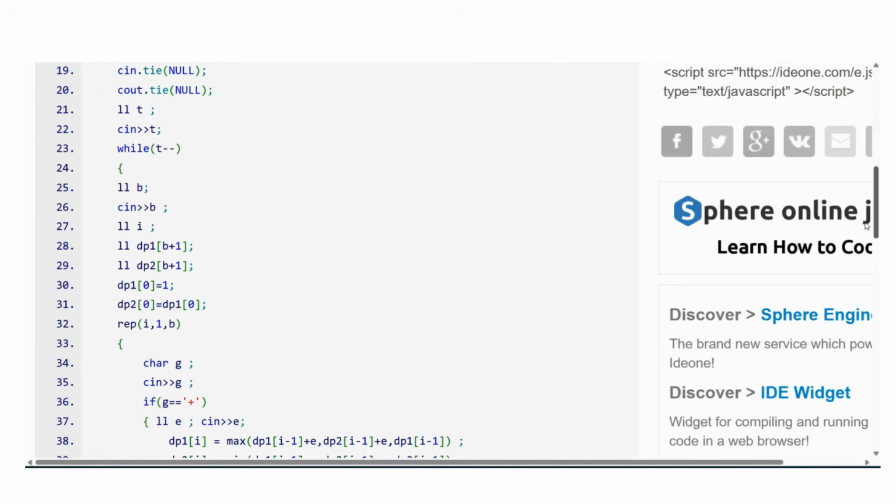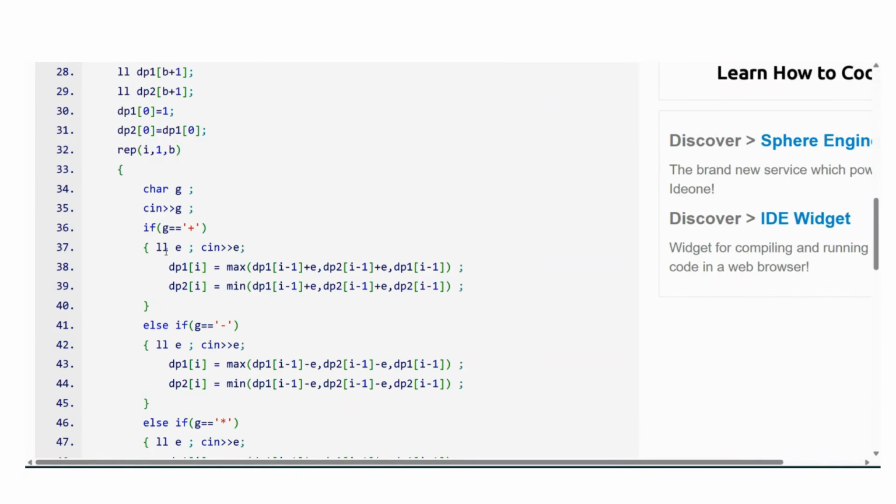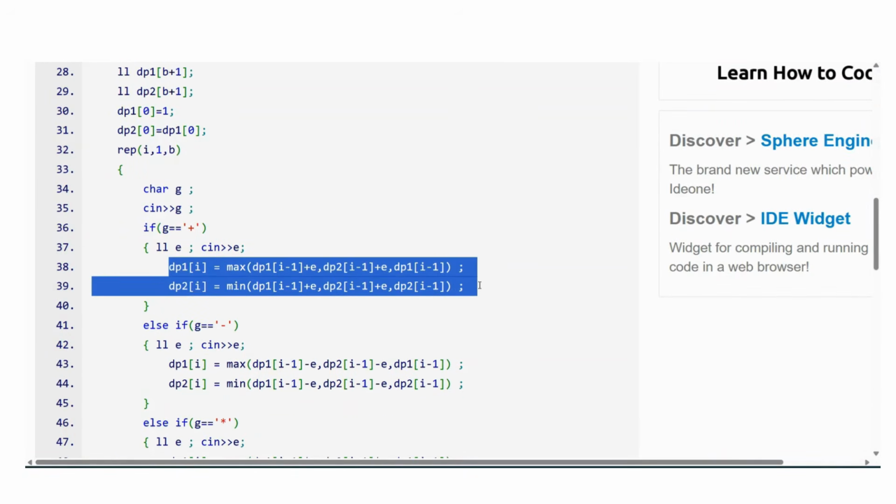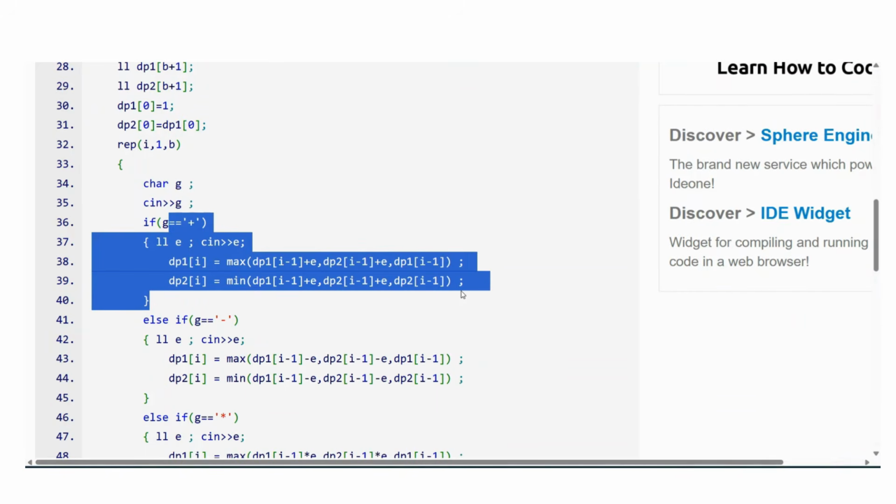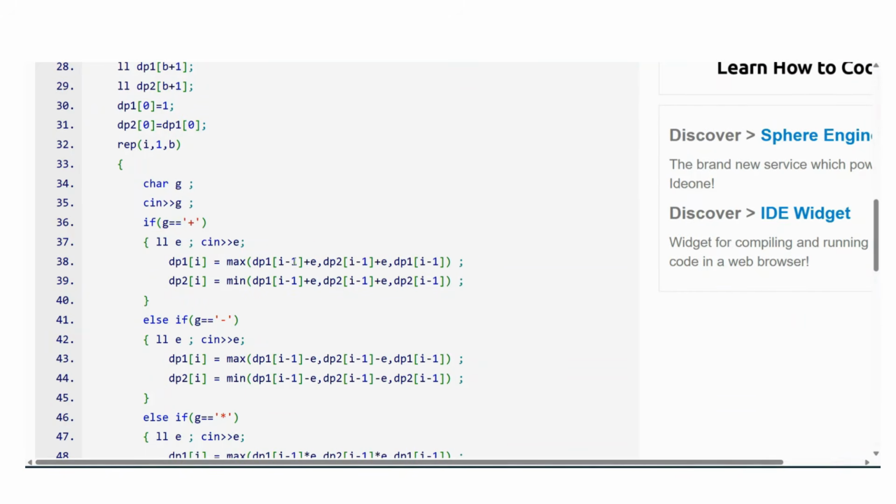So guys, lovely people, listen to me. You can see the formulas: dp1 is dp max of I, dp2 is dp min of I. For the plus operation, it's just simple. Either you do nothing or you just do what is said, and that's it.